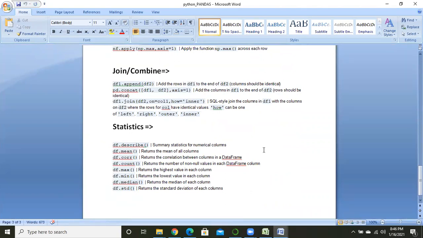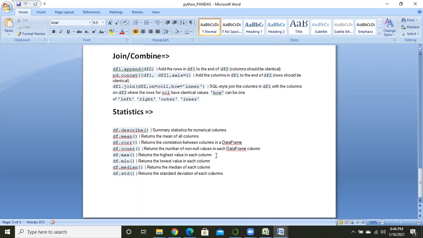No, actually, see, if I want any mean value, you have to write the data frame dot mean.